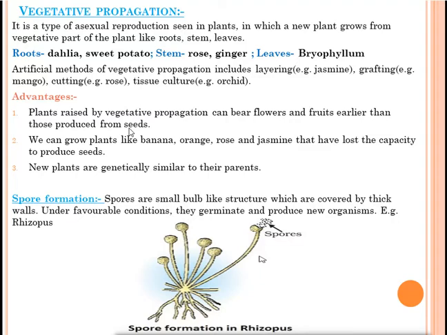We can grow plants like banana, mango, rose and jasmine that have lost the capacity to produce seeds. Many plants like banana, mango, orange, rose, jasmine etc. are not capable of producing seeds. So we can grow those plants using the vegetative propagation method. The new plants are genetically similar to their parents. The new plants which we have grown by vegetative propagation will be genetically similar to their parents.